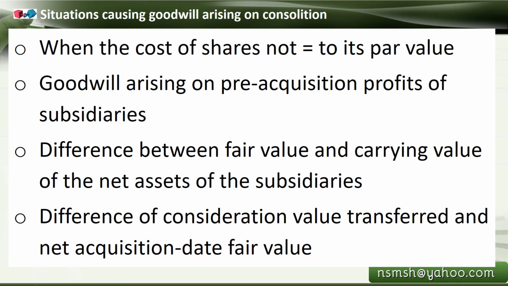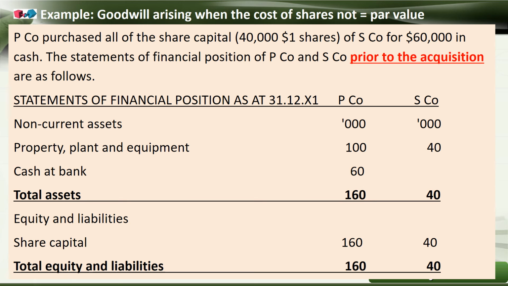But there may be a fair value calculation, and there may be a difference from your considered value, because consideration value always comes after a negotiation, plus or minus. The fair value will be there, so the difference can make out a goodwill. Let's see one by one with some examples.